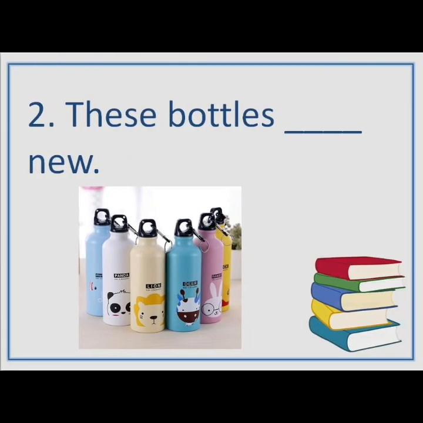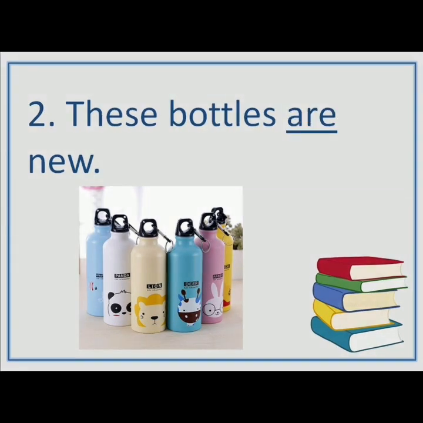These bottles dash new. Here we see that there is more than one bottle. So we use are for more than one person, place, animal or thing. So the right answer will be these bottles are new.